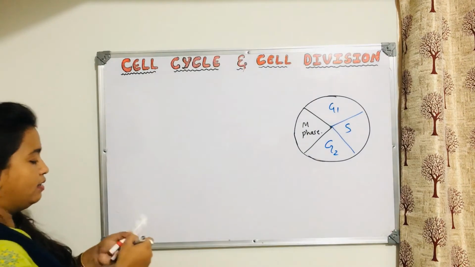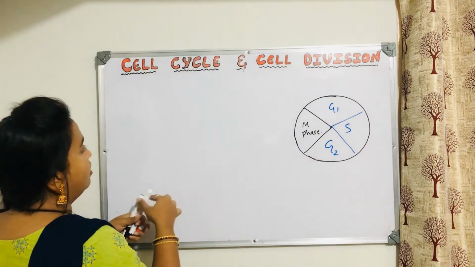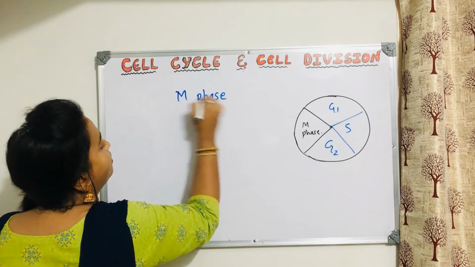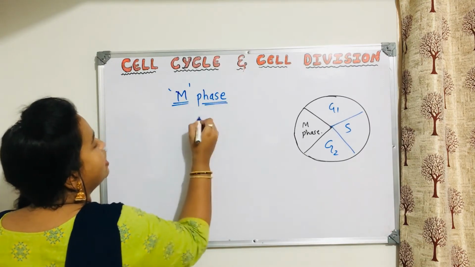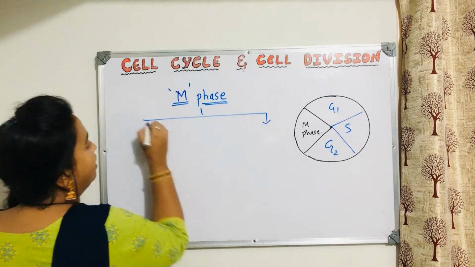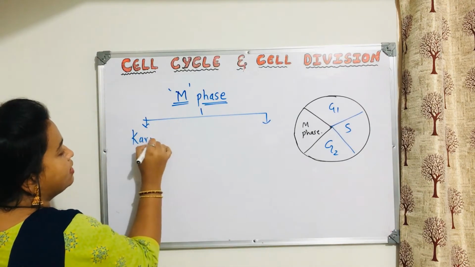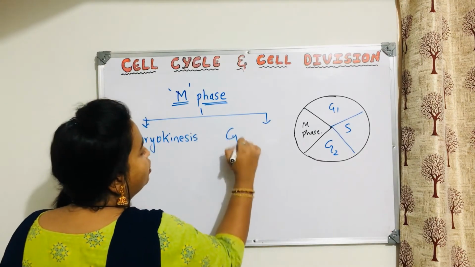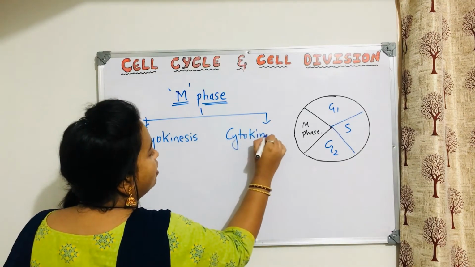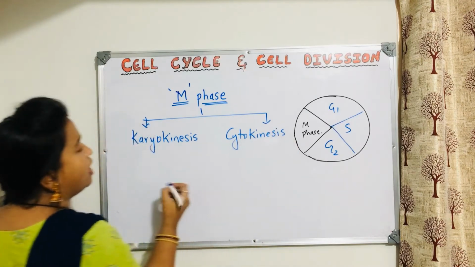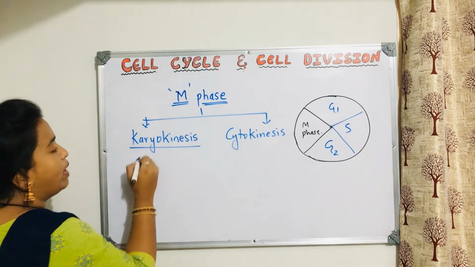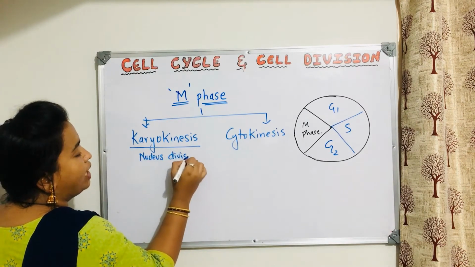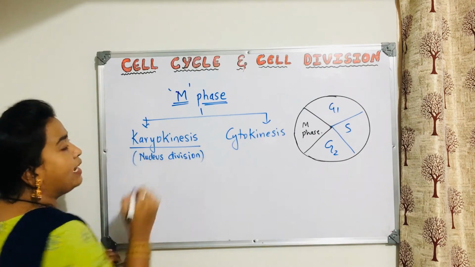Let us write it here. This is M phase. What is M? M means mitotic phase. It is divided into two parts: one is karyokinesis and the other one is cytokinesis. And what is the very hectic process here? The hectic process is karyokinesis. Why? Because the nucleus is dividing here. Nucleus division is happening in karyokinesis. And why is this hectic?